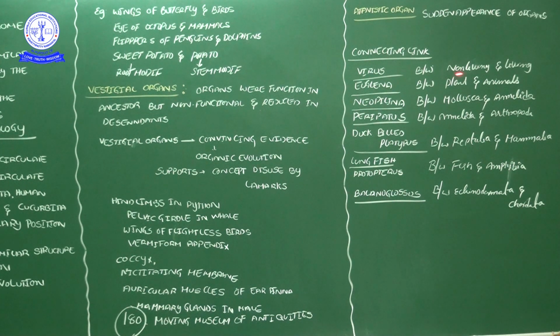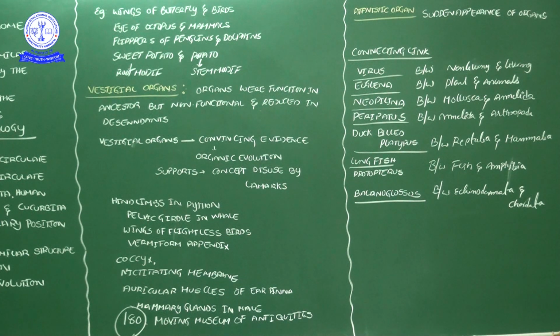Virus shows non-living and living characters, Euglena shows plant and animal characters, and Neopilina shows Mollusca and Annelida characteristics.